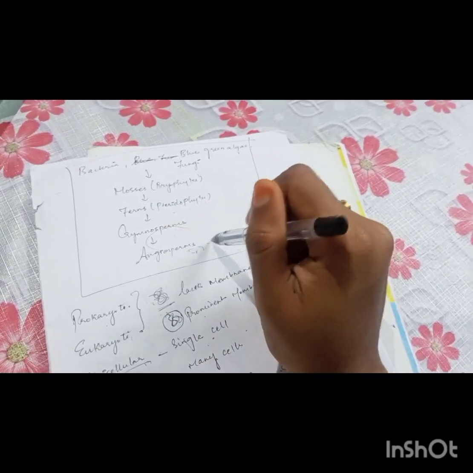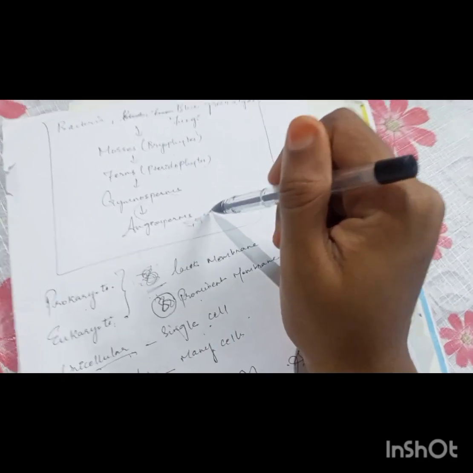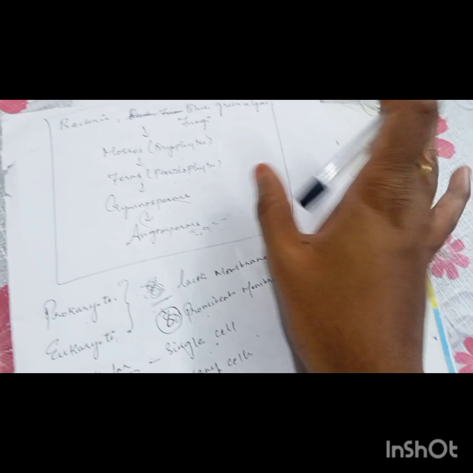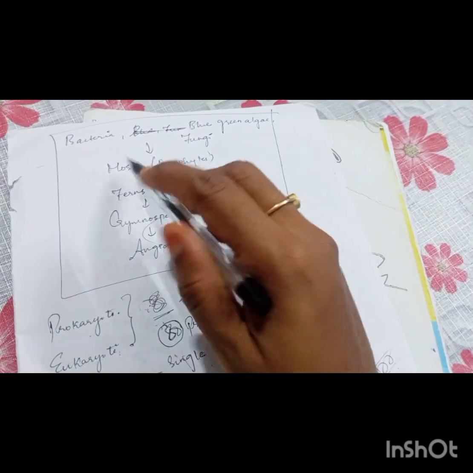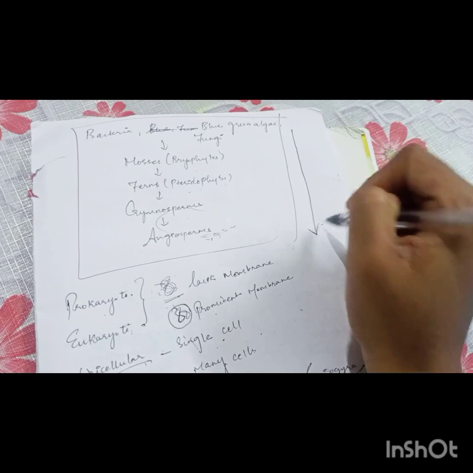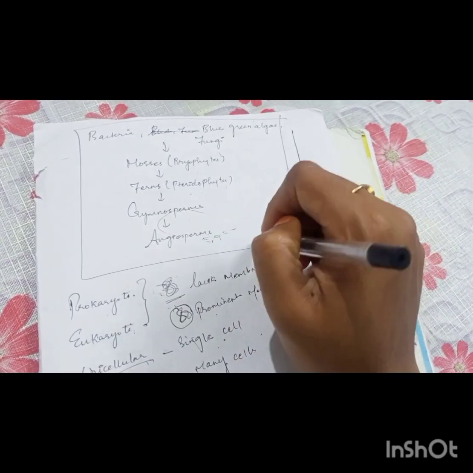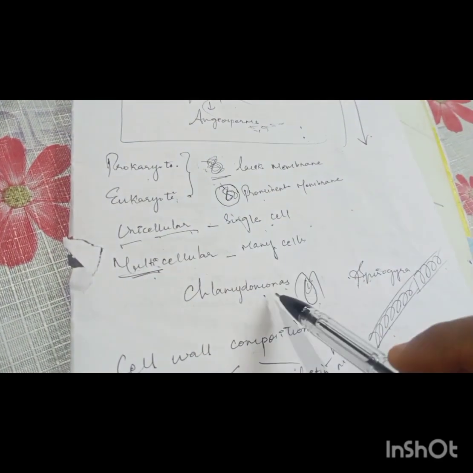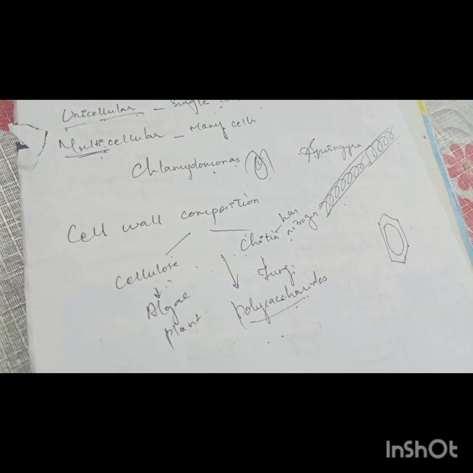In angiosperms, we don't have any single celled flowering plant. So this is the advanced one, and this is the primitive one. As evolution proceeds, the cell structure became complex, and in the same way the nucleus gained its membrane. From single cell, many cells evolved, and the cell wall composition, all those things varied.